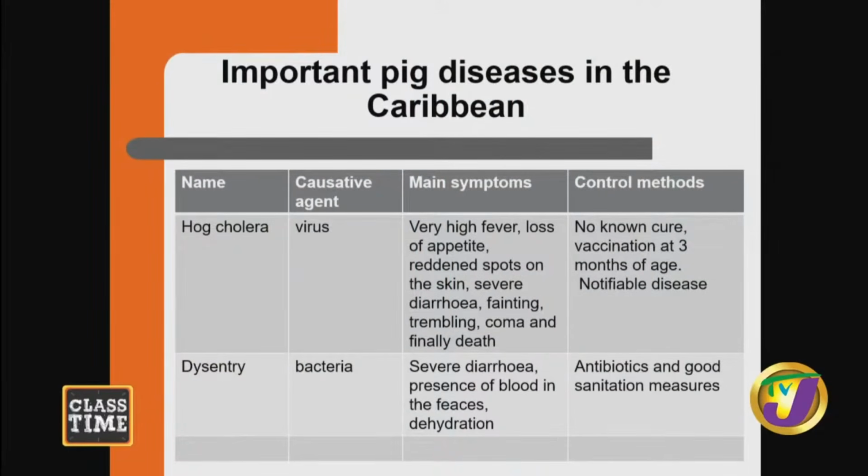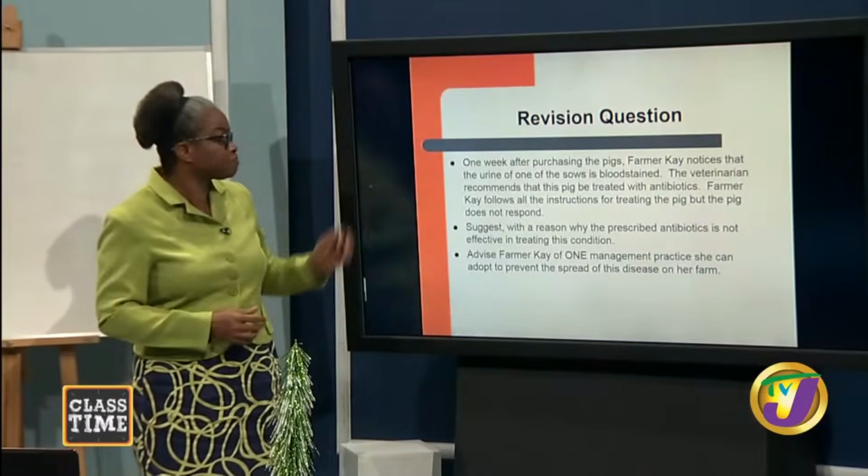You're going to have severe diarrhea. Once animals come down with the diarrhea, students, it's going to affect their productivity. Good? But in this diarrhea, we're going to see presence of blood in the feces, and the animal is going to become dehydrated. Control methods: antibiotics, and good sanitation measures must be practiced.